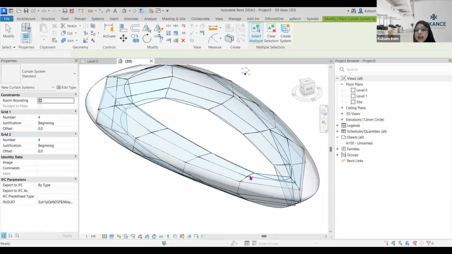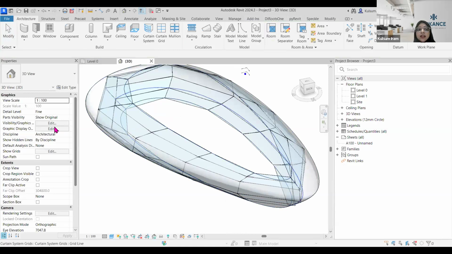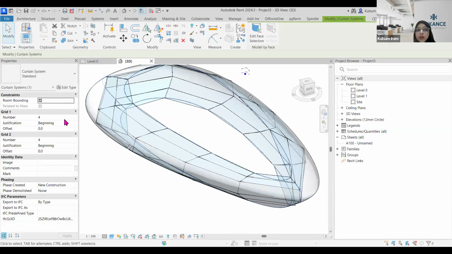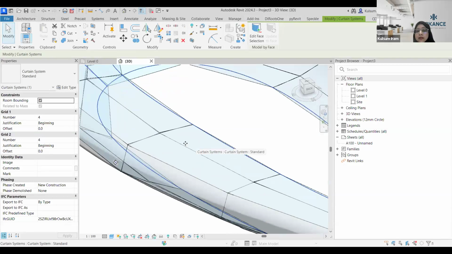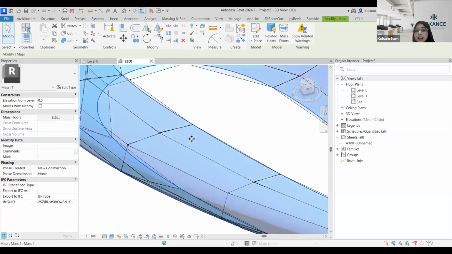And once my surfaces have been selected to be a curtain system, then you can define what number you want. You can also change the type of material of the curtain system. Currently it is set to glass, but you can change it according to your need, if you want PTFE or another type of material to be used over here on your stadium. So you can also change the material of your curtain system.